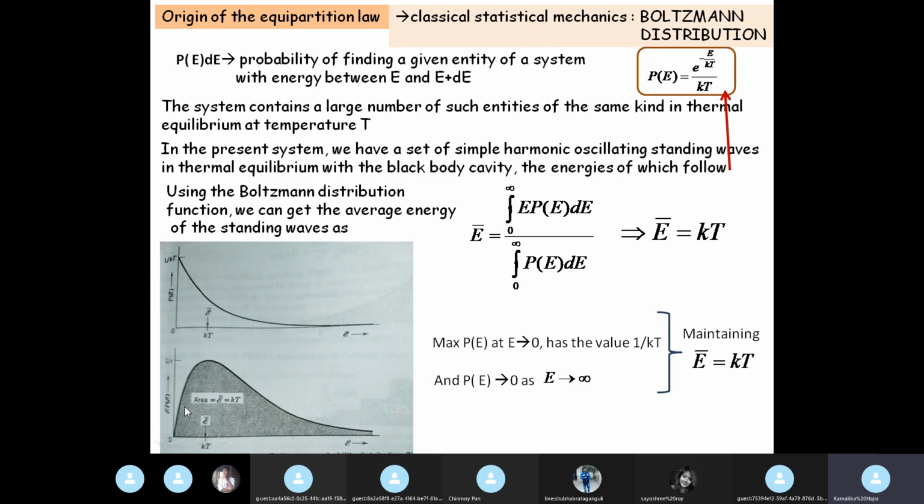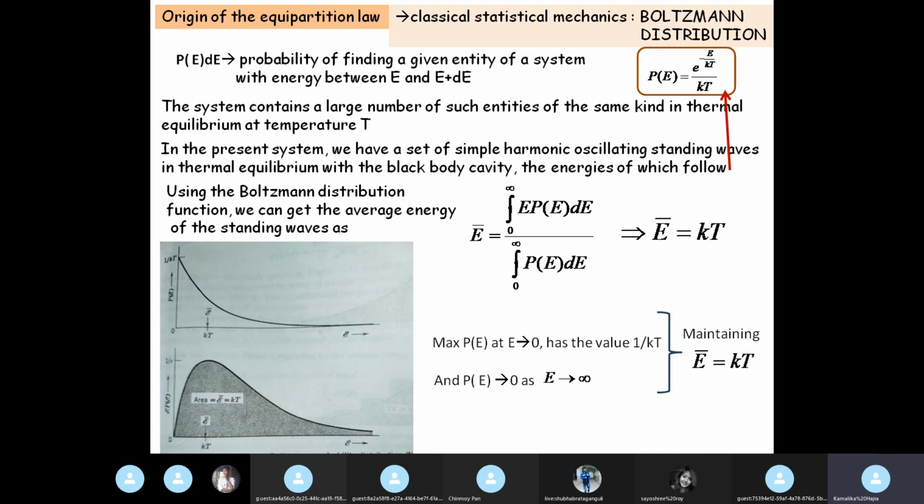And if you plot EP versus E, then integrating this curve will give you the area under the curve, and that value comes out to be the average value, which is kT. So graphically you can understand how we are getting this result.